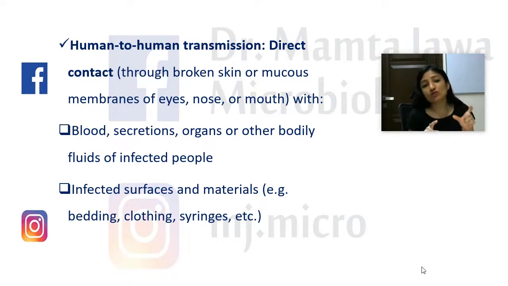And then the other important mode of spread is via contact with infected surfaces and materials like bedding, clothing, and all. All right, and this also lays emphasis on the fact that healthcare workers and the close contacts of infected people, like the family members, have higher chances of contracting the infection from the infected people. Also remember that Ebola virus persists in the semen for up to 3 months, although sexual intercourse has not yet been proved to be an important mode of transmission of this virus.